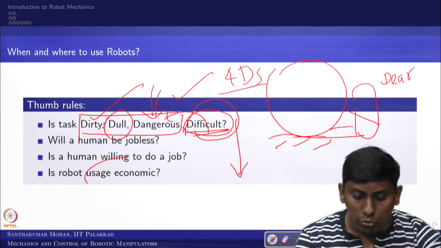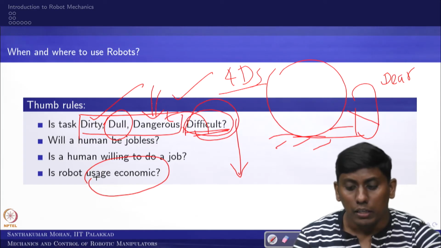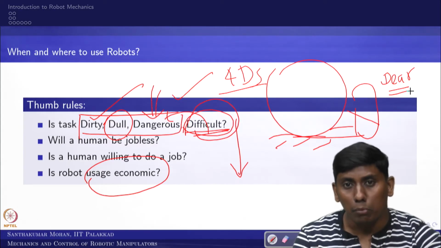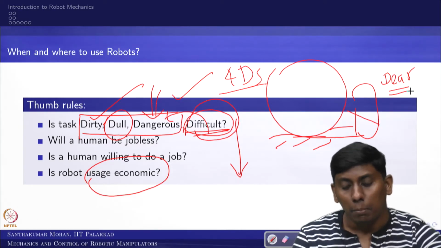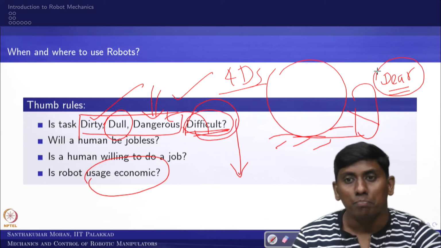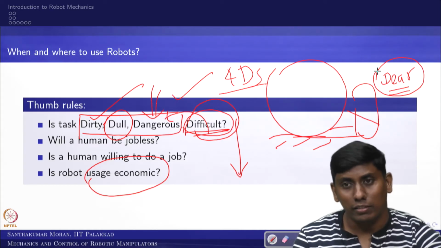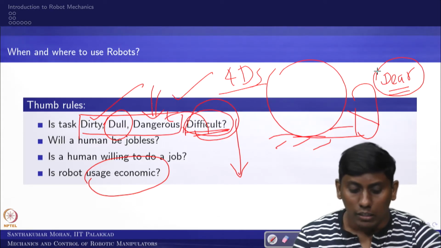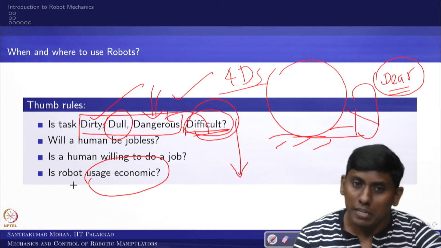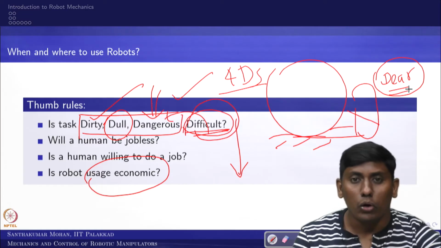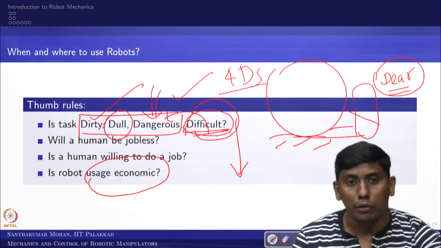Although we are going to address that in the last key point, this is actually another modern 4D: dull, dirty, dangerous, where dangerous brought difficult inside, but they brought another keyword called dear. Whenever you see the keyword dear, you assume it means close to us. Yes, to a certain extent, but this dear is slightly different. If the robot usage brings economic benefit, then you call it dear.